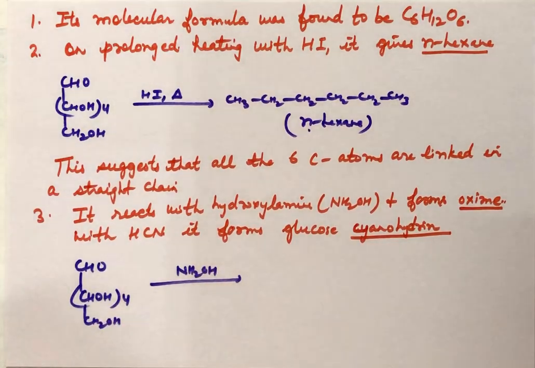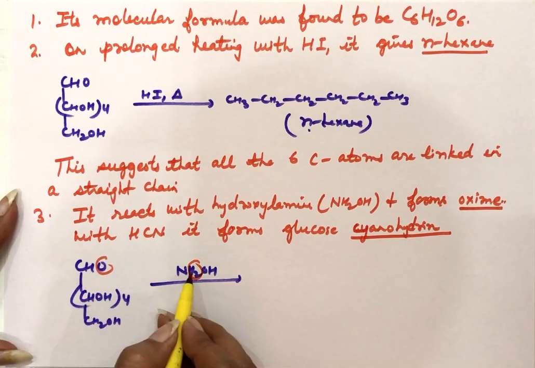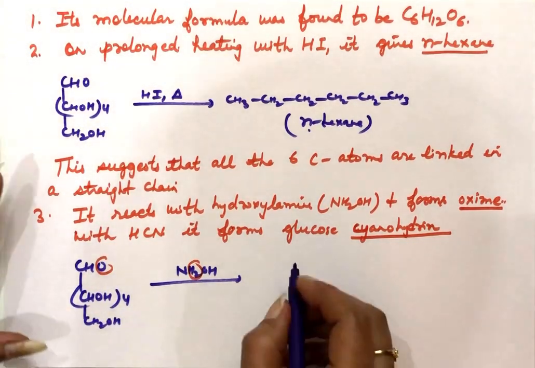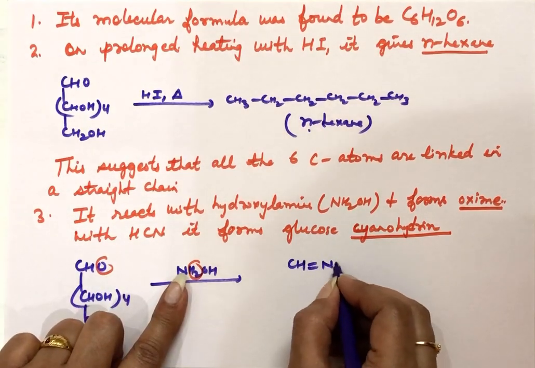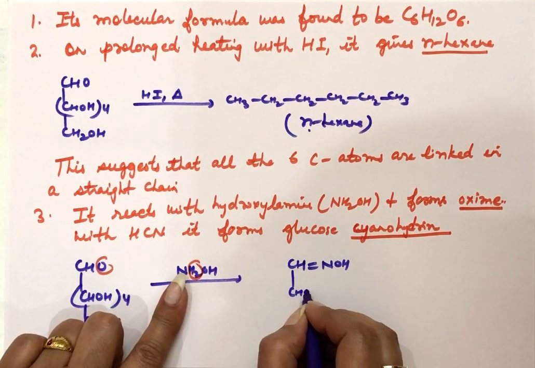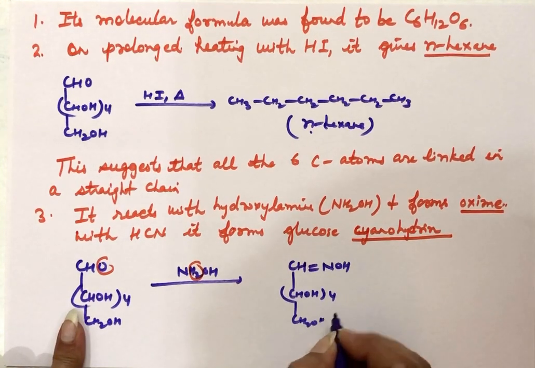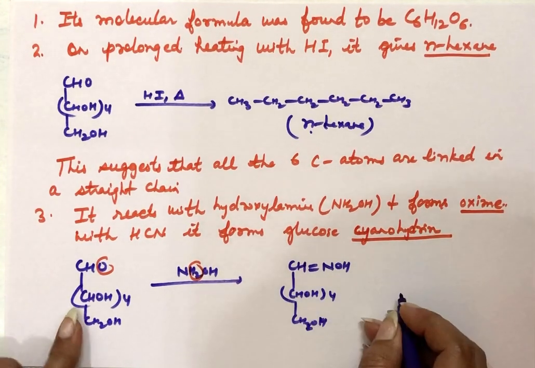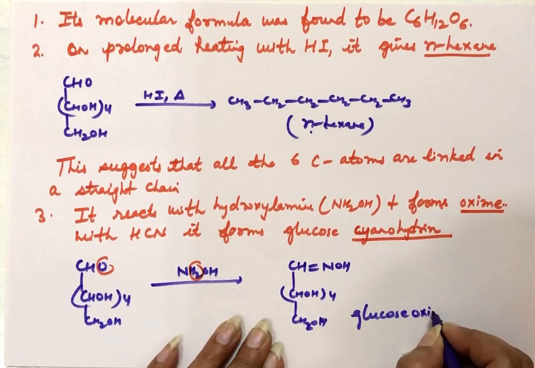This reacts with the CHO, water is removed, and this links up with the hydroxylamine by a double bond. So CH double bond NOH, then the rest of the part. This compound is called glucose oxime.